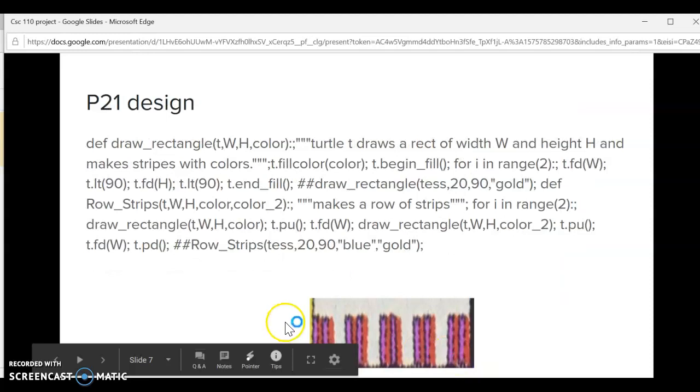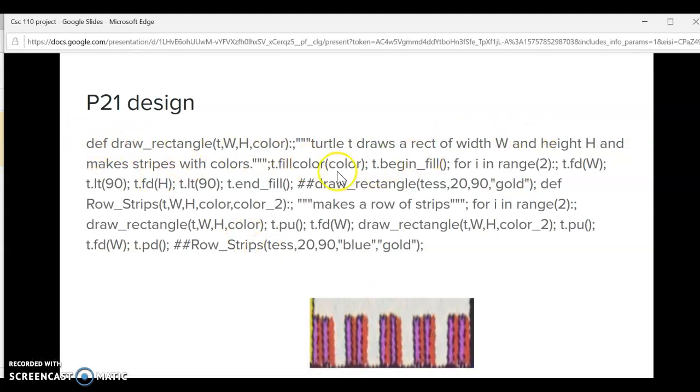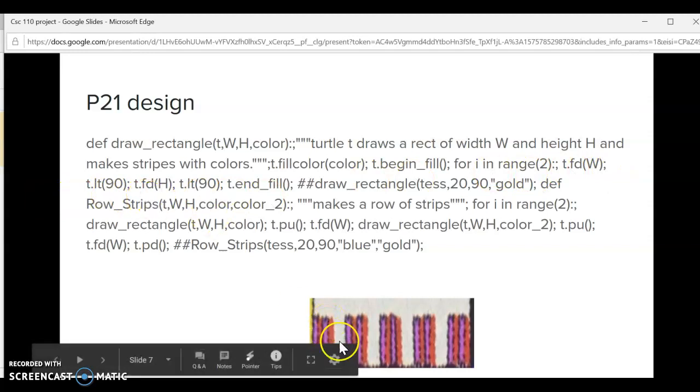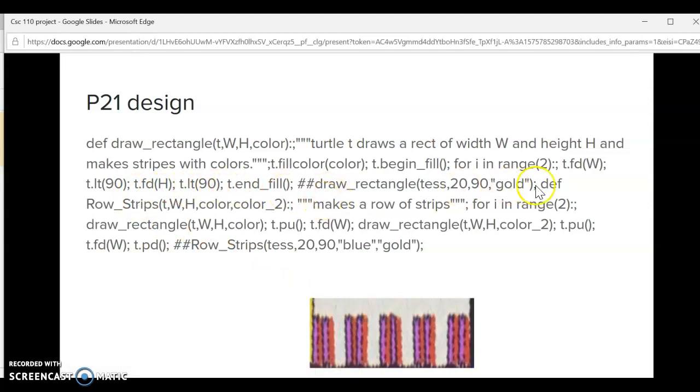And for this design, because it looks like this, I start by drawing a rectangle, and then I fill in the color, begin fill. I use a for loop, for range 2: forward W, left 90 to make the actual shape, forward H, left 90, and end fill, and then I let Tess draw it.